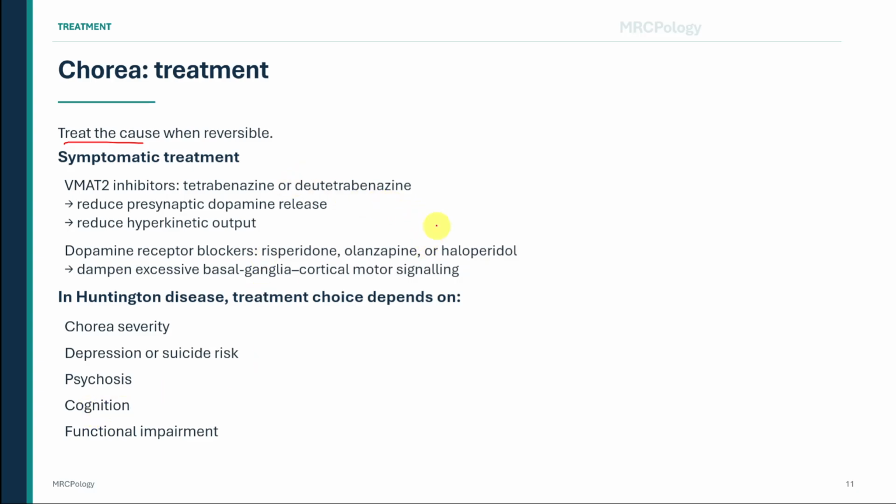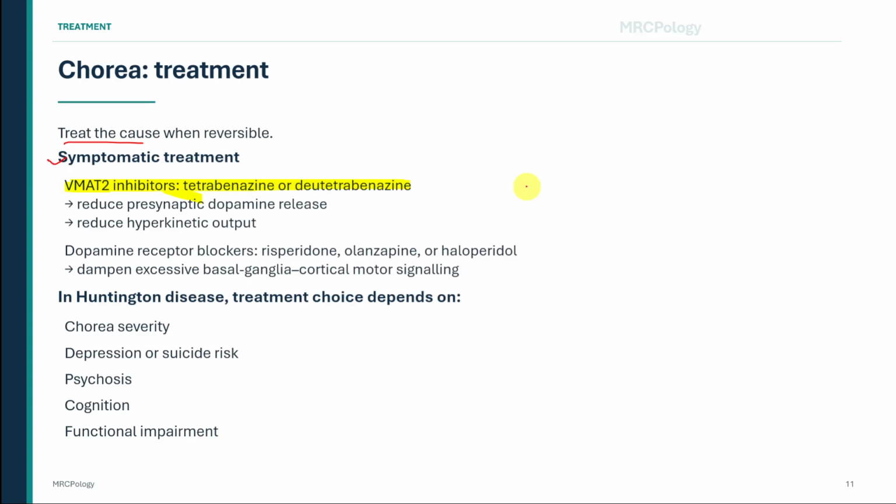Symptomatic treatment is considered when chorea causes functional impairment, injury risk, distress, sleep disturbance, difficulty eating, difficulty walking, or social embarrassment. One important group of medicines is the vesicular monoamine transporter type 2 inhibitors, usually called VMAT2 inhibitors. Examples include tetrabenazine and deutetrabenazine. These medicines reduce the packaging and release of monoamines, particularly dopamine, from presynaptic nerve terminals. This decreases excessive dopaminergic motor signaling and can reduce chorea.